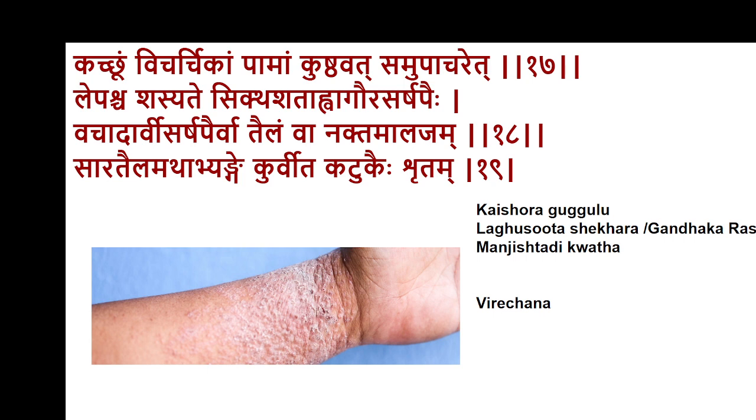Now, Kachu, Vichachika and Pama are different types of irritation of the skin. It could be simple scabies-like conditions where there is a mild infective pathology. Vichachika is an eczematous pathology. Pama is also a fungal infective lesion, as we now consider it. In all these conditions, because they are very superficial and chronic infective pathologies, or maybe a hypersensitive reaction, the treatment protocol suggested by Sushruta is local application of lepa and then application of taila.